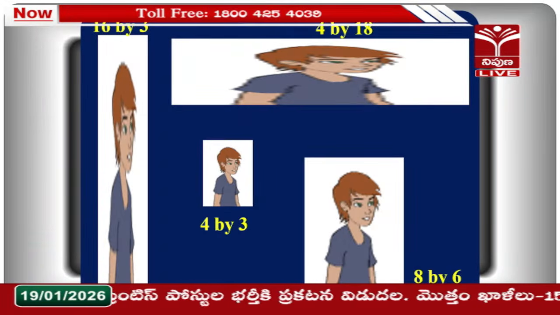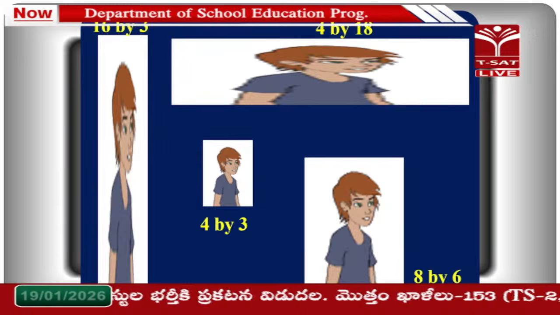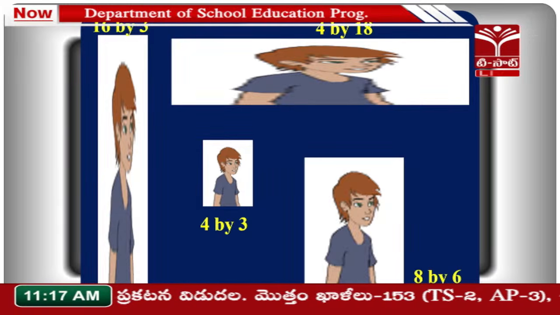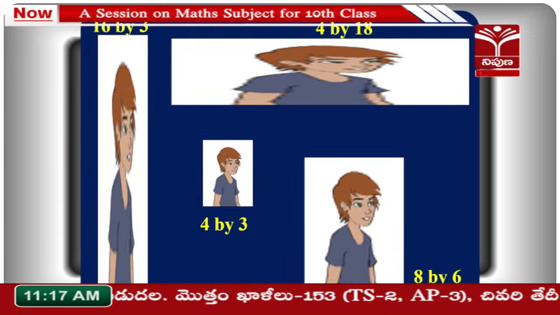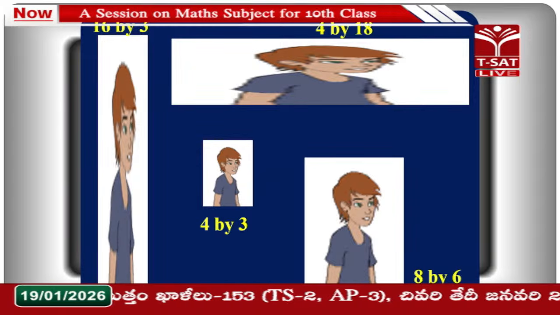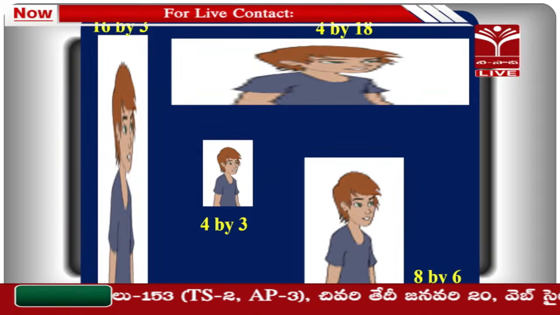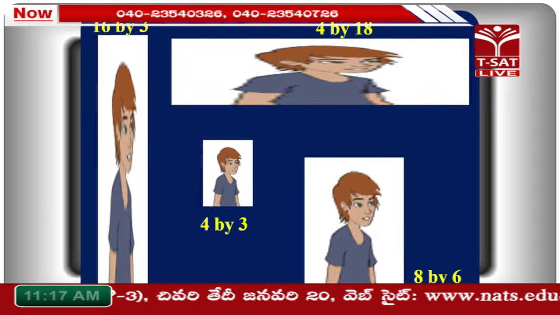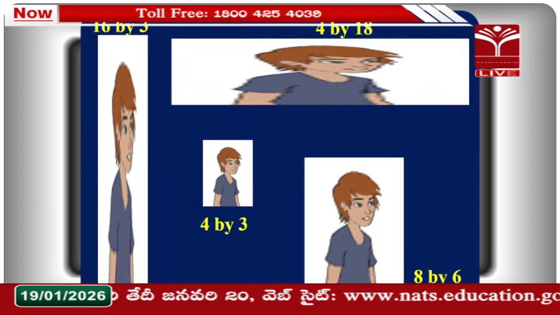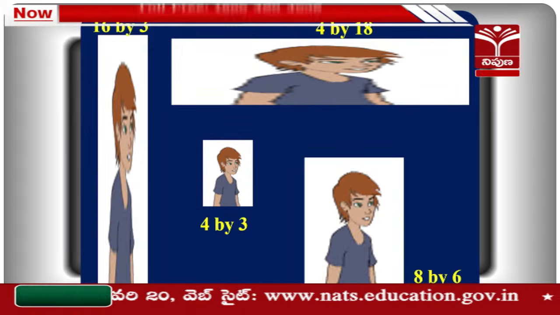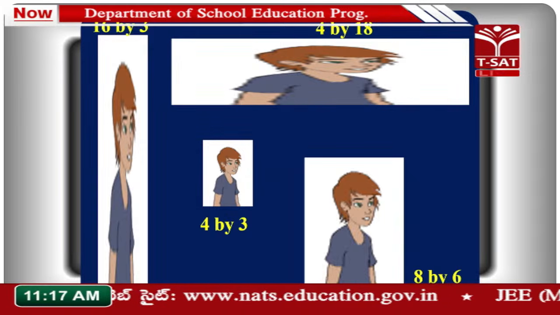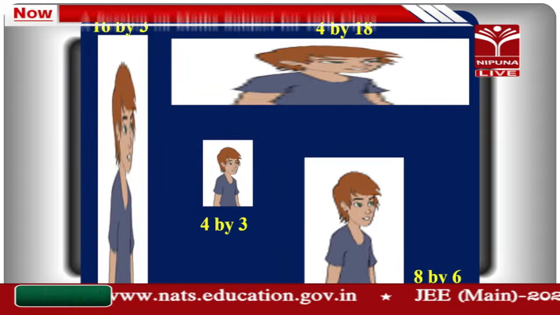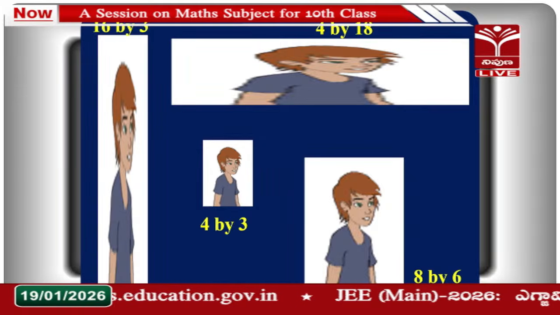Two figures are there, 4 by 3 and 8 by 6. We can see 8 by 6 is a bigger picture, that means enlarged, and 4 by 3 is smaller. Whenever we observe, those look similar, but differ in size. Why? Because 4 into 2 is double, the length of the rectangle has a side double in the enlarged figure.